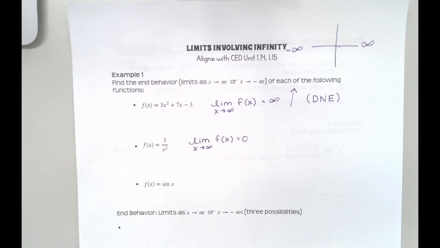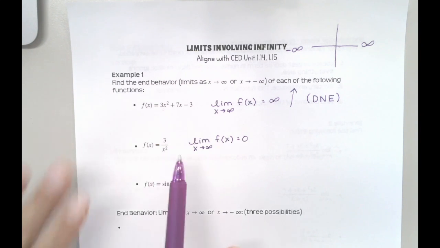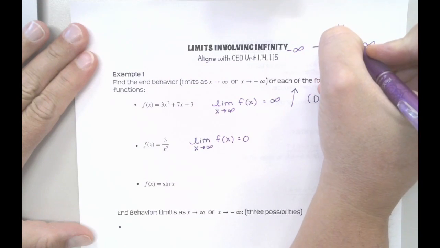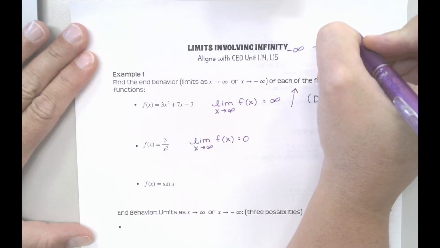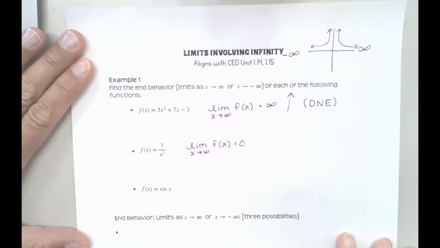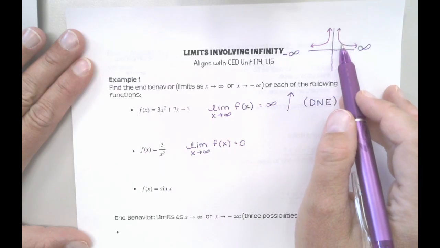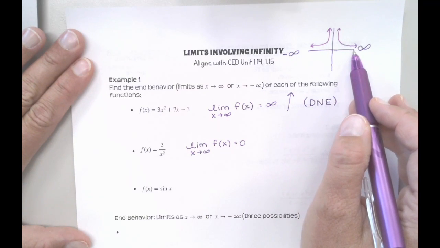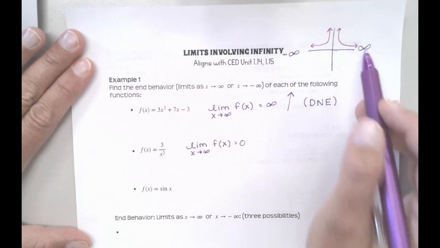Just so you recall, this is a function that you studied back in Algebra 1, maybe some in Algebra 2, but 3 over x squared, that's going to be like one of those side-by-side hyperbolas, so it's going to look like this. And so what we're seeing is that as x gets bigger and bigger, this thing is creeping downward toward the x-axis. That's an asymptote, right?